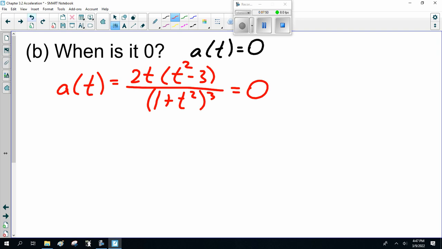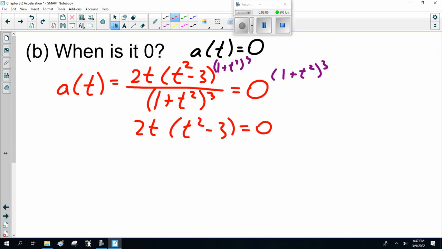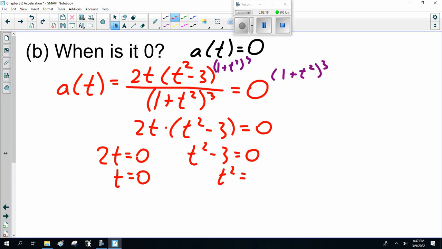Well, you multiply both sides. If I taught you Math 30, then you know you multiply both sides by 1 plus t squared cubed. You get 2t times t squared minus 3 is 0. So either 2t is 0, so t is 0, or t squared minus 3 is 0, in which case t squared is 3, and t is plus or minus the square root of 3.